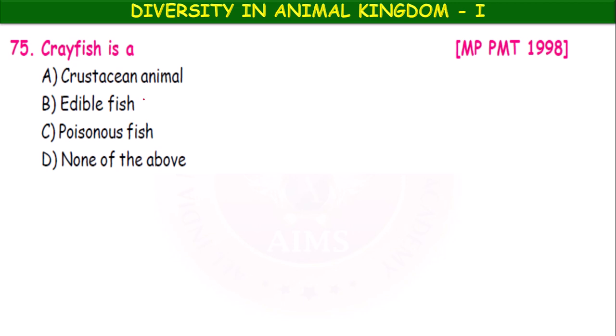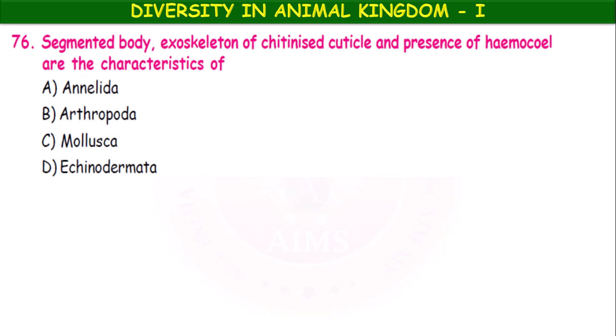Crayfish is a crustacean animal, edible fish, poisonous fish, none of these. Crayfish, it is a crustacean animal, okay, it is not fish, it is an arthropod, belongs to Crustacea.